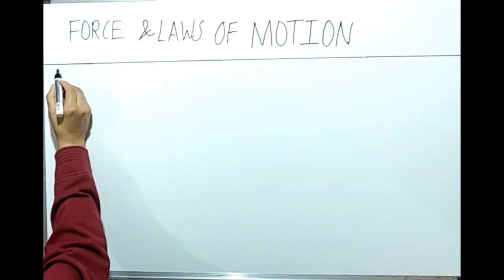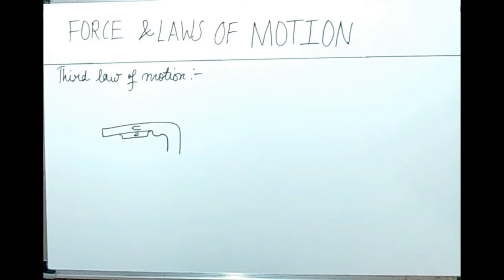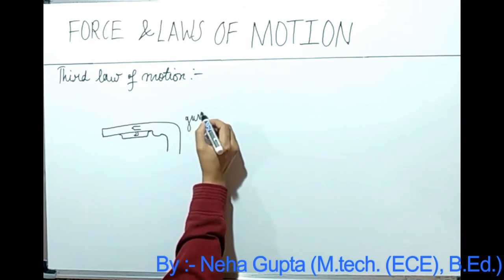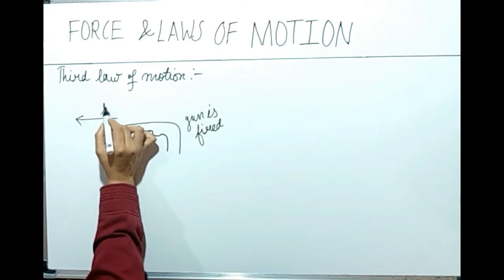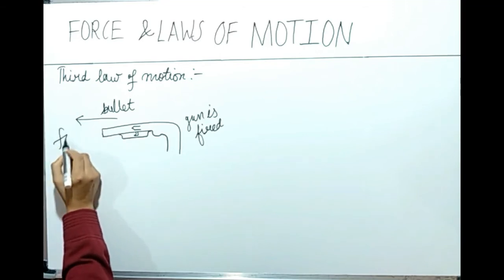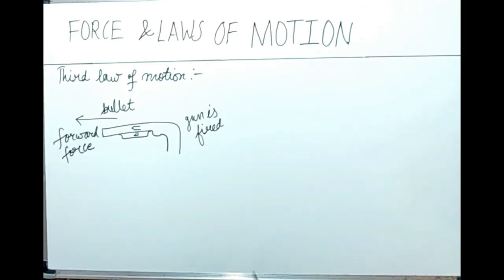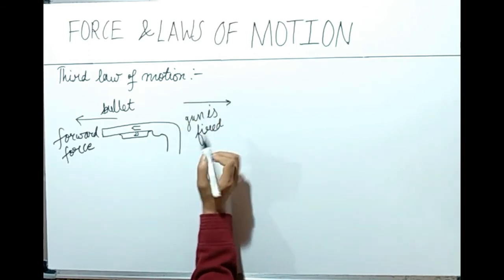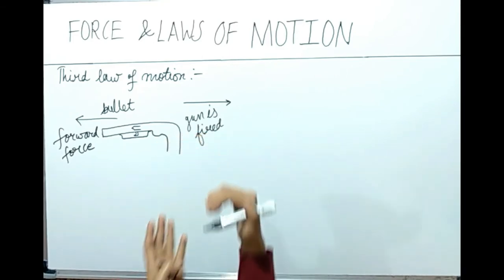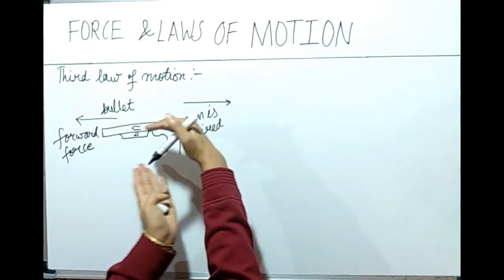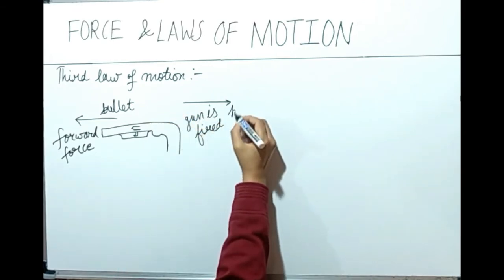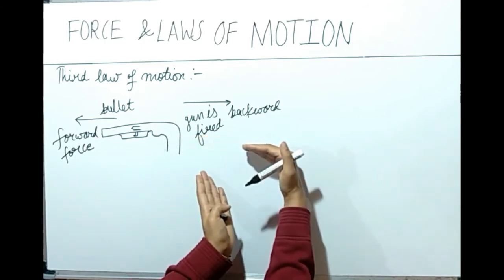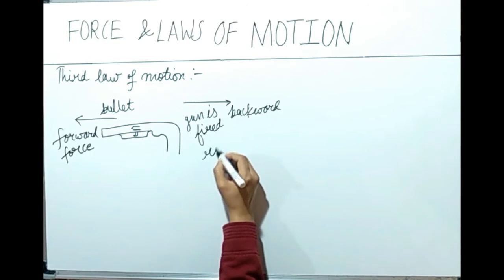Today we are going to discuss the third law of motion. Let's understand this with the help of an example. When a gun is fired, the bullet moves in the forward direction. Forward force is acting on the bullet. And what happens after that? The bullet applies a backward force on the gun, so the gun moves in the backward direction. The bullet exerts force on the gun in the backward direction, and when force on the gun acts in the backward direction, a jerk is felt on the shoulder of the person, and that is called recoil of the gun.